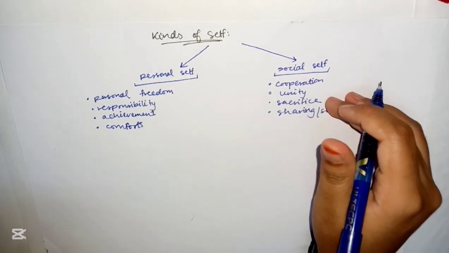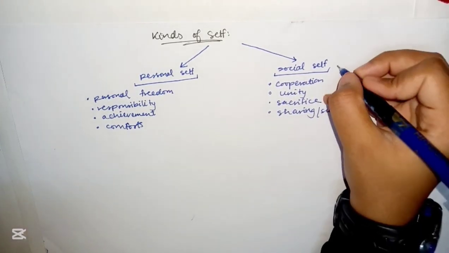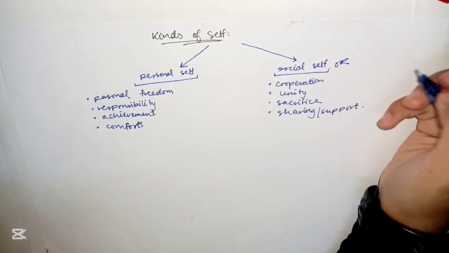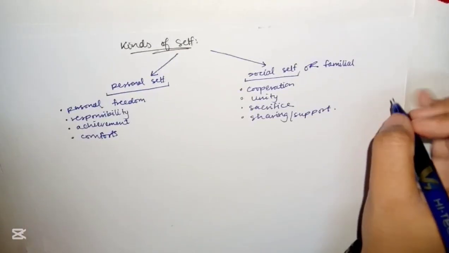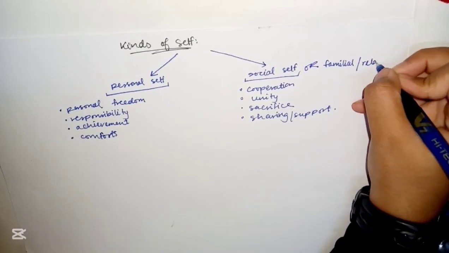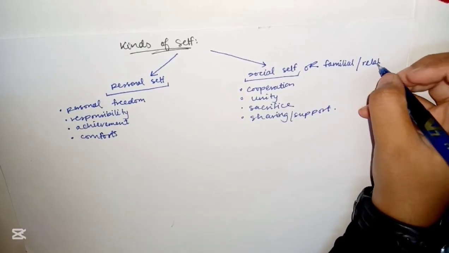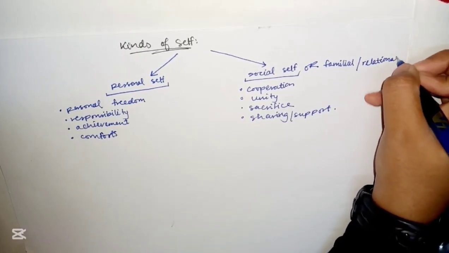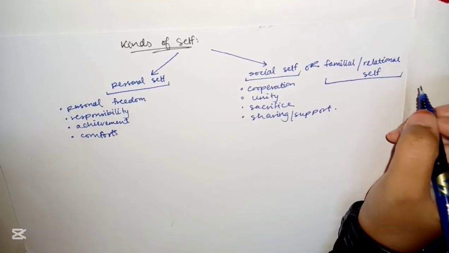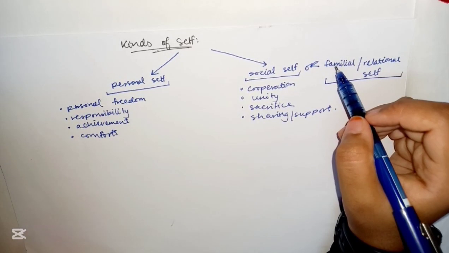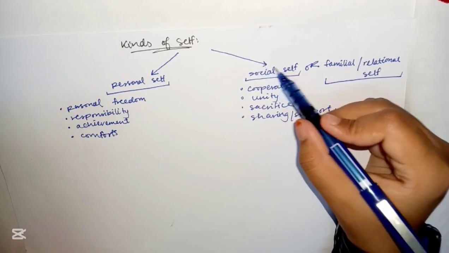Hence, it is also referred to as familial or relational self. Familial or relational self or social self.